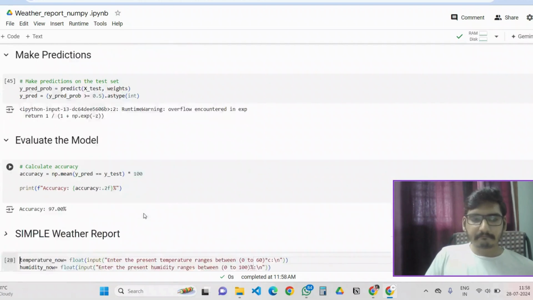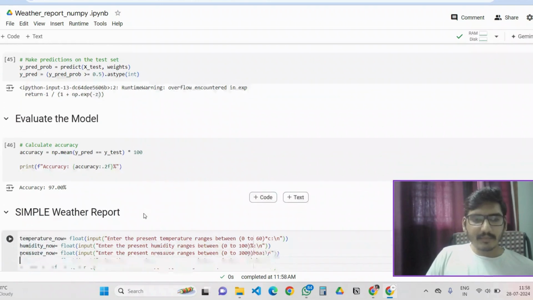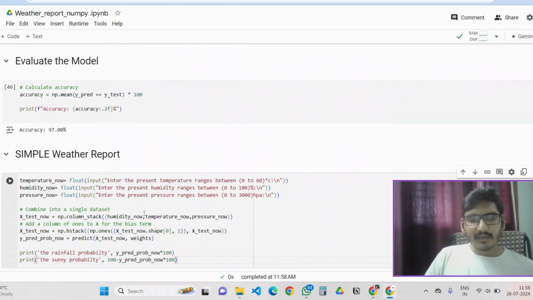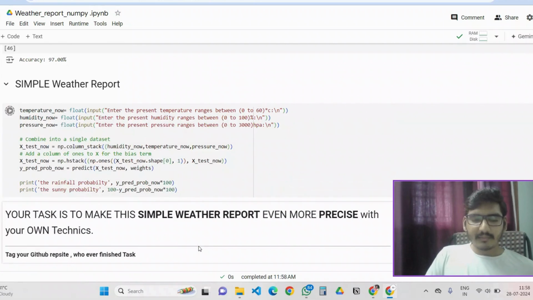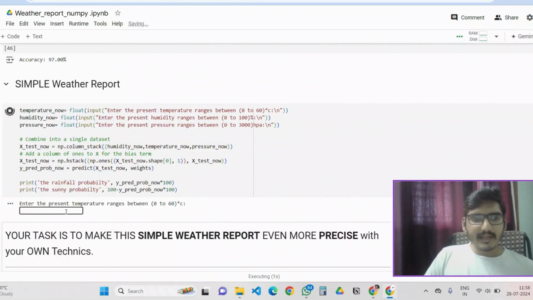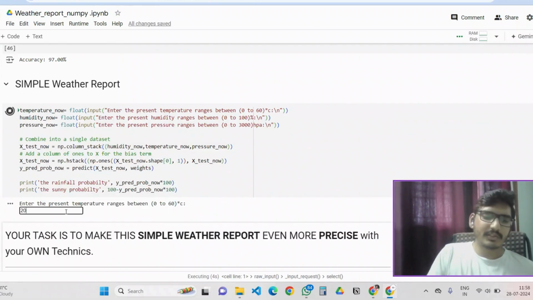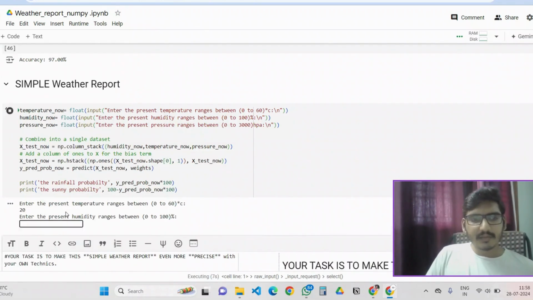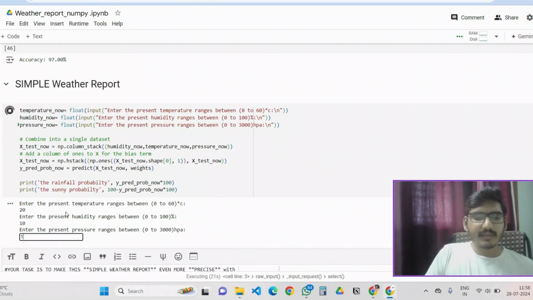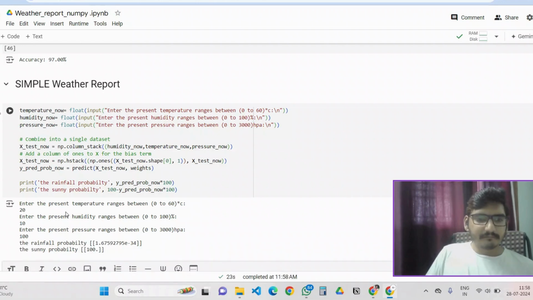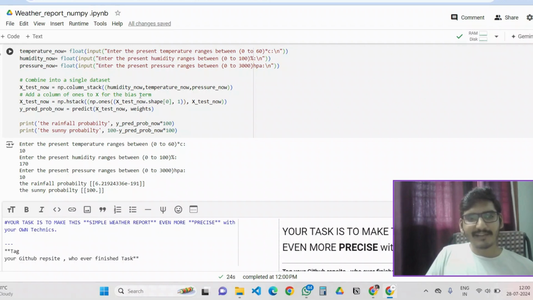After that, I prepared a simple report-like thing. Let me run it. It is asking for temperature. Let me give the temperature as 20 degrees. It is asking the humidity. Let me take the humidity as, let's guess, 10. It's asking pressure. Let me give 100. Yeah, it's giving sunny as the probable prediction. It has a default in predicting values.